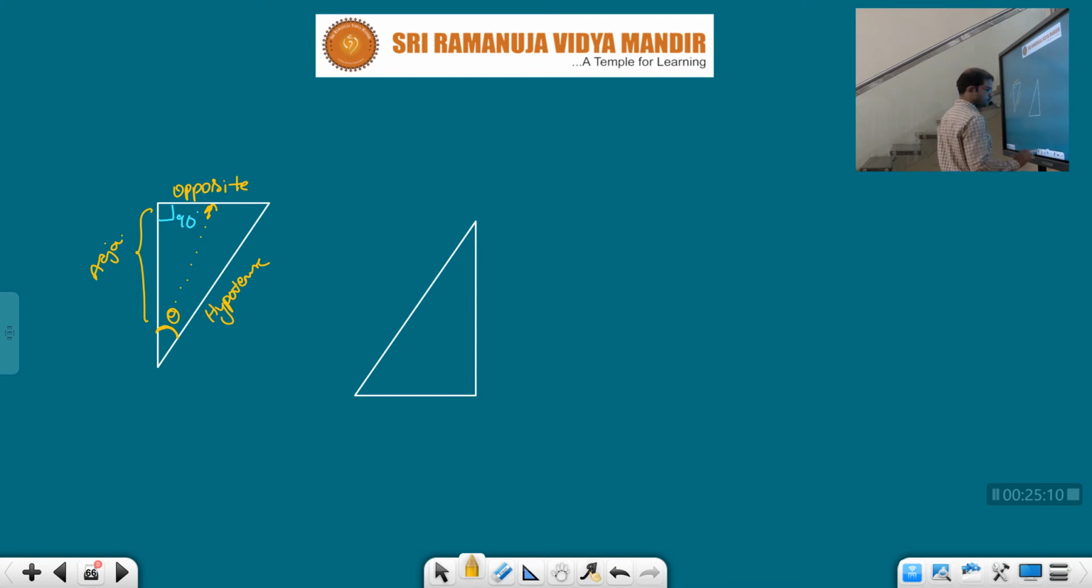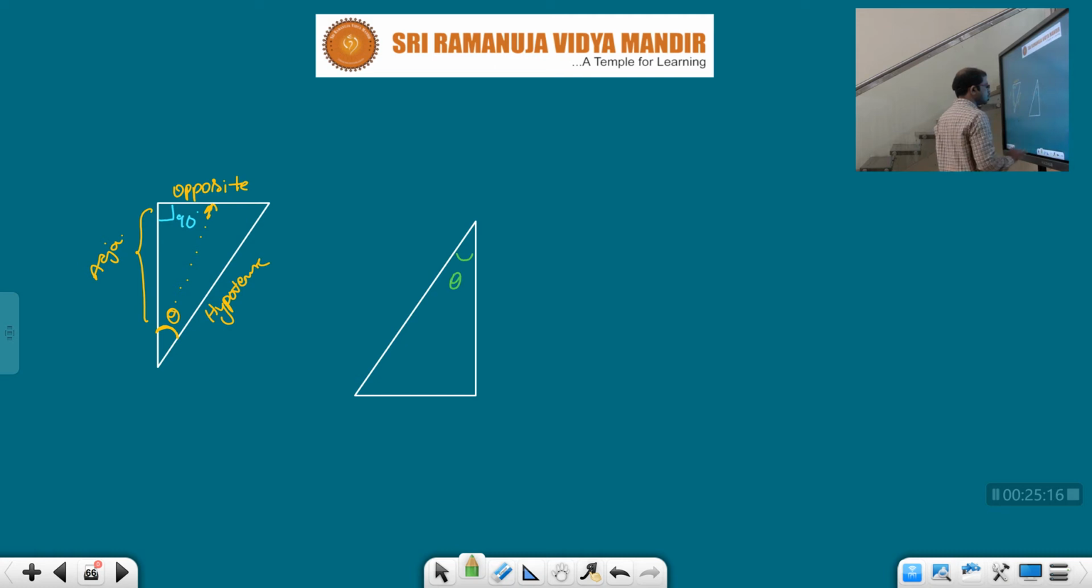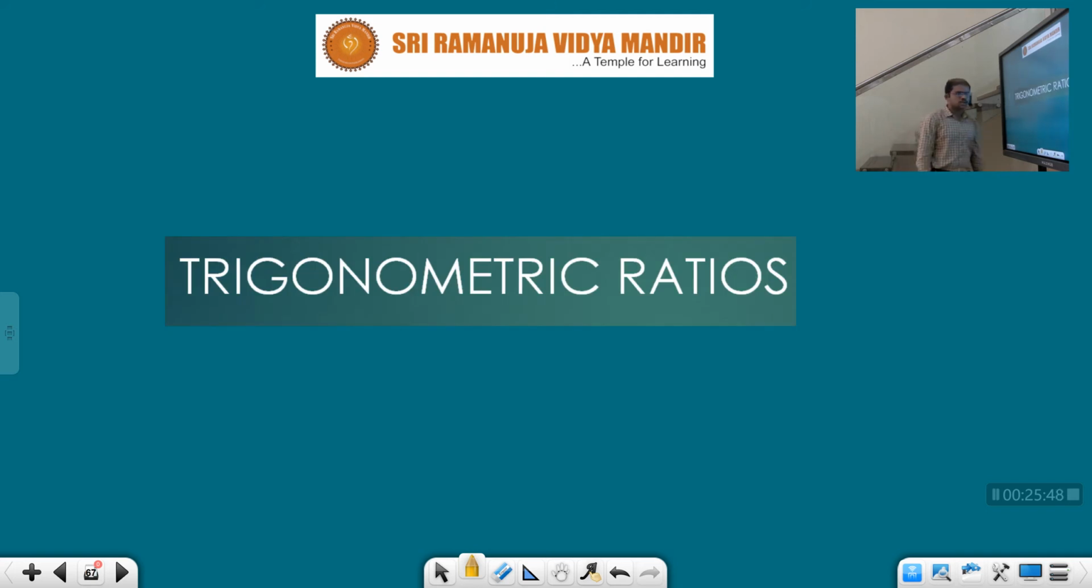Suppose you have it in this manner, and here is theta. Now which side could be the opposite side, children? In this triangle, which one is the opposite side? This one, right? With respect to theta, which is opposite? This one. So this is the opposite side. This is adjacent. This is the hypotenuse. Clear? Now trigonometric ratios, children.